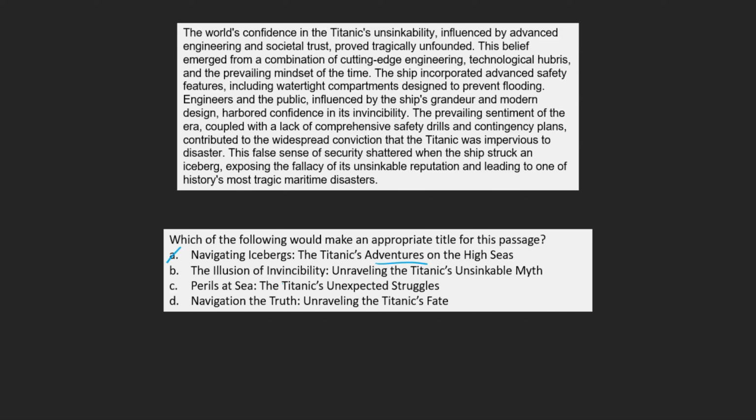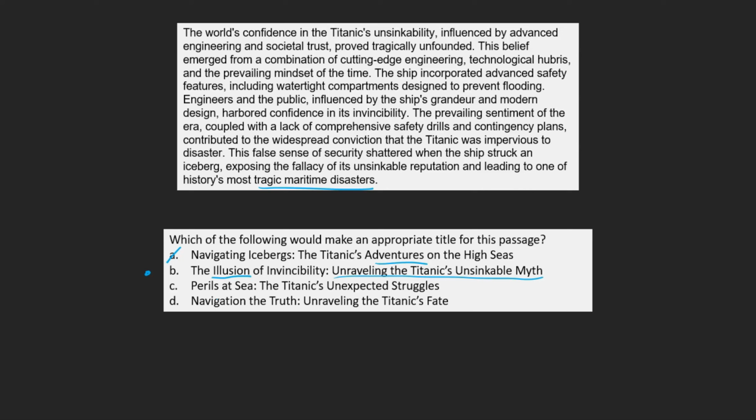B. The illusion of invincibility, unraveling the Titanic's unsinkable myth. This choice seems to be more on the right track. It doesn't say that the Titanic was invincible, but rather that there was an illusion of invincibility, which is proven by our passage detailing the many reasons the public truly believed the Titanic to be unsinkable. And as the passage ends with the fact that the Titanic ended in disaster, the second half of the title, Unraveling the Titanic's Unsinkable Myth, fits nicely as well. This could very well be our answer, but we're going to go on just in case.